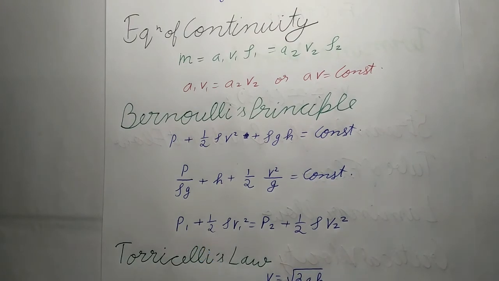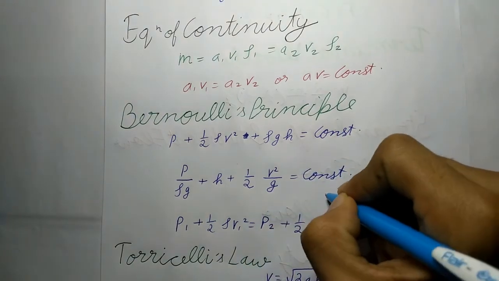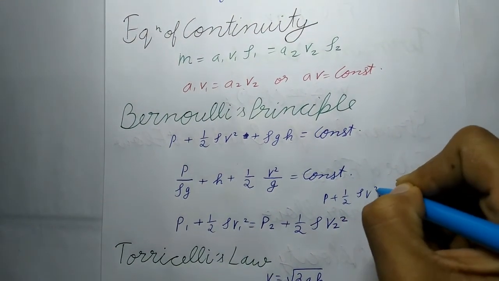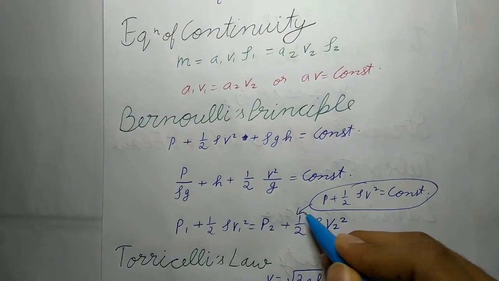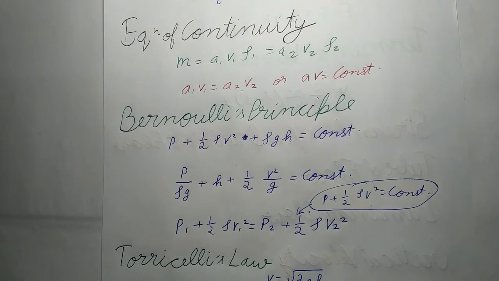The terms P upon rho G, H and V square upon 2G are called pressure head, gravitational head and velocity head respectively. For the horizontal flow of a liquid, H is a constant. Bernoulli's equation takes the form P1 plus half rho V1 square equals P2 plus half rho V2 square. This comes from P plus half rho V square equals a constant. It indicates that the velocity increases where pressure decreases and vice versa.